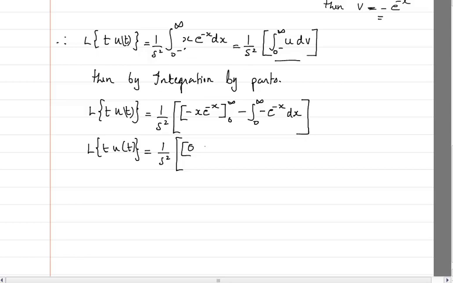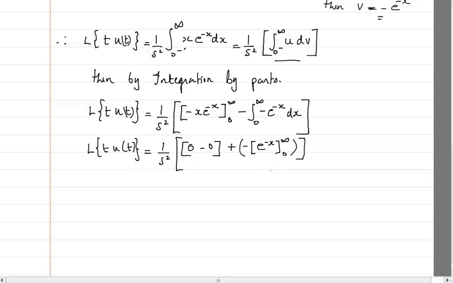So I will write this as 0 minus of, now what is remaining here? 0. If I put x equal to 0, it will become 0. Minus, and this integration, so I will take minus outside, so this will become plus, and then I have to integrate it with respect to x, so minus of e raised to power minus x, infinity to 0.